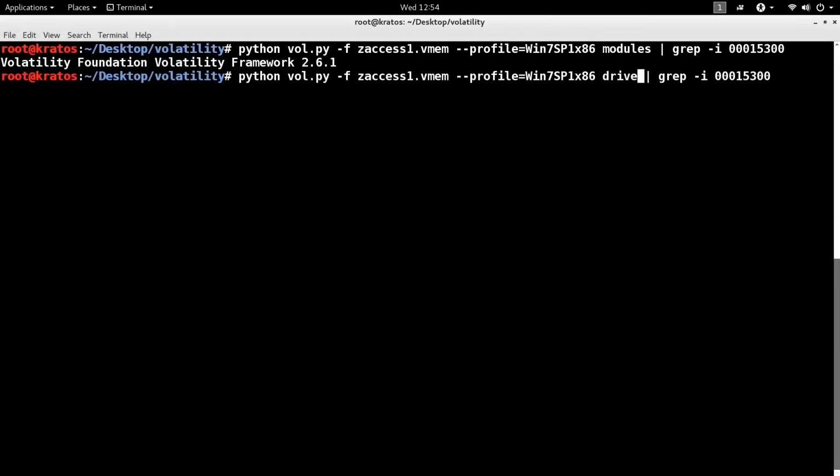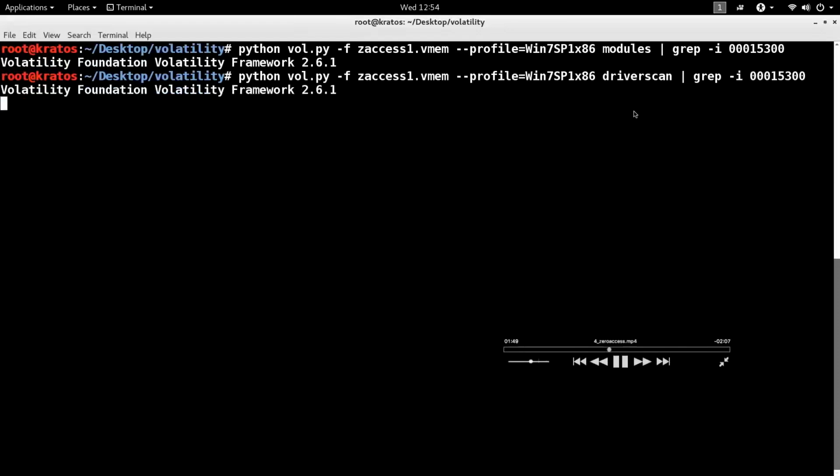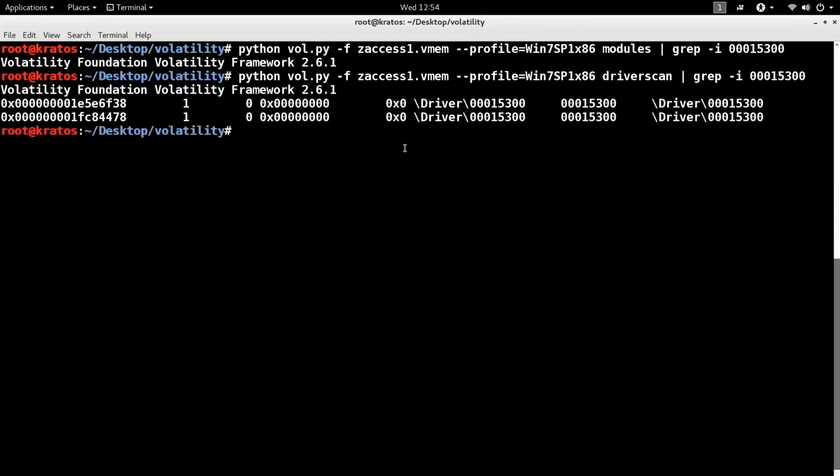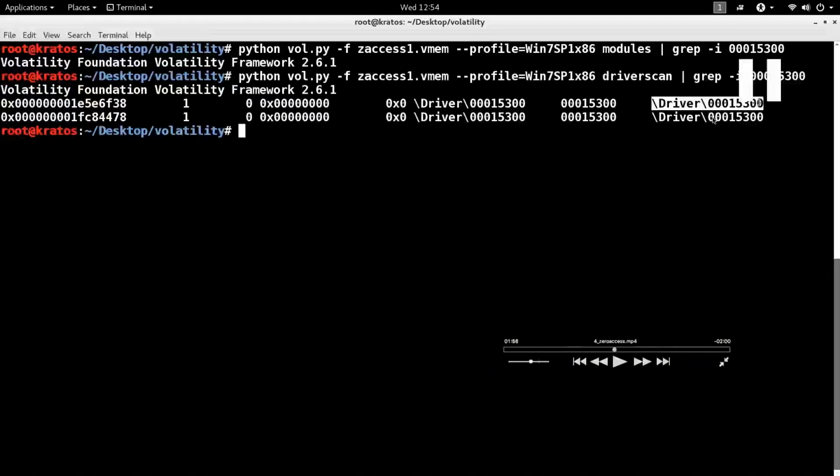But to counter that, Volatility has different plugins which do the same thing, so that you can run a plugin, run another plugin, and look for discrepancy. In this case, there is another plugin called driverscan. What driverscan does is it also lists the drivers, but the technique used is different, which I am not going to cover because of the time constraint. So notice it is listing the driver. It listed my driver. So now I know that the driver is loaded, but how do I dump it?